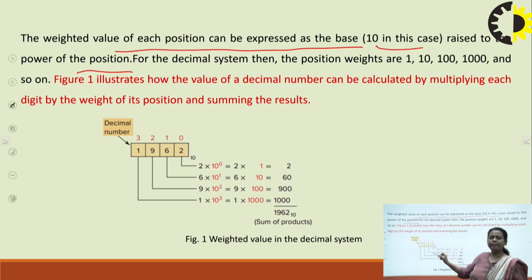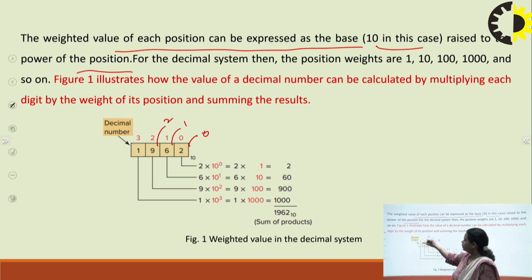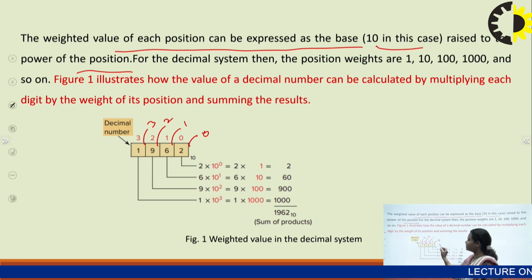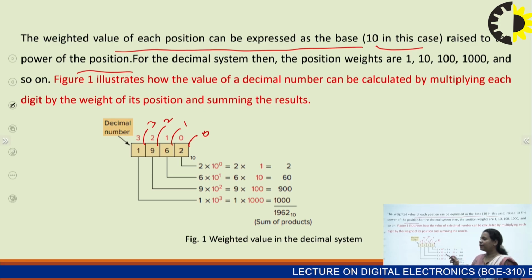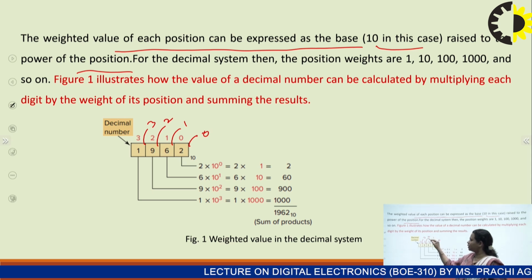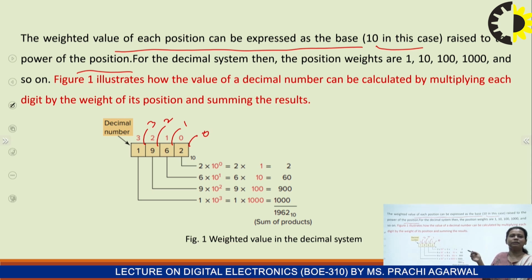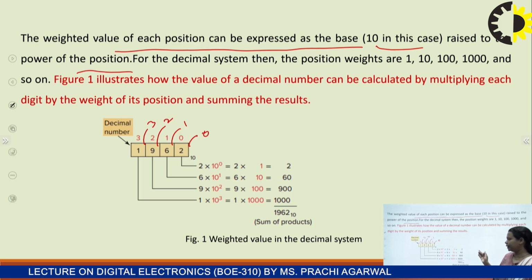So in 1962, 2 has weight 0, 6 has weight 1, 9 has weight 2, and 1 has weight 3. We start counting from here: 0, 1, 2, 3, and these weights will be used as a power of that particular base, right?